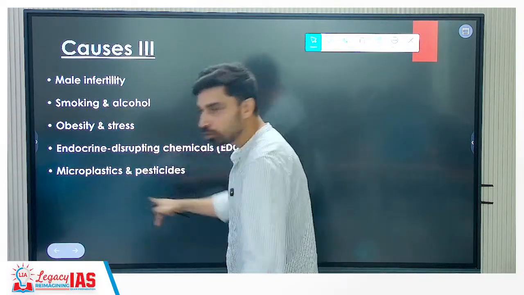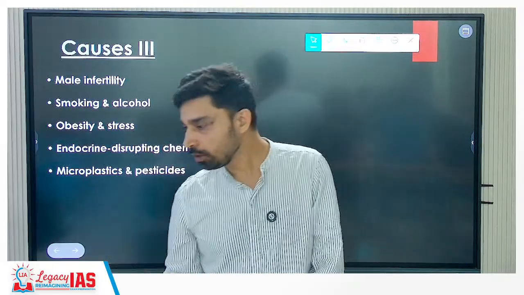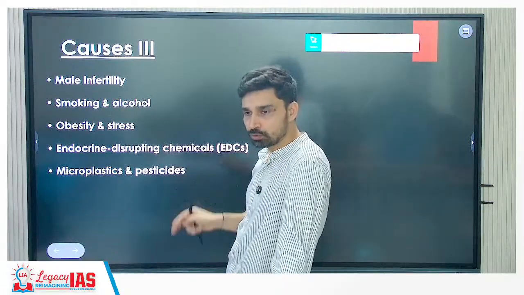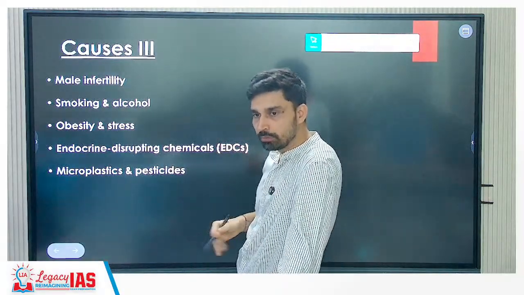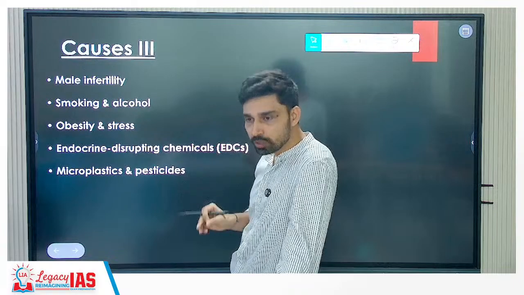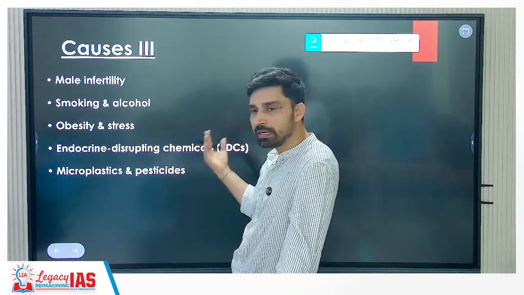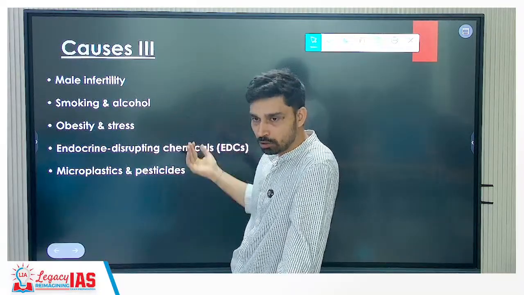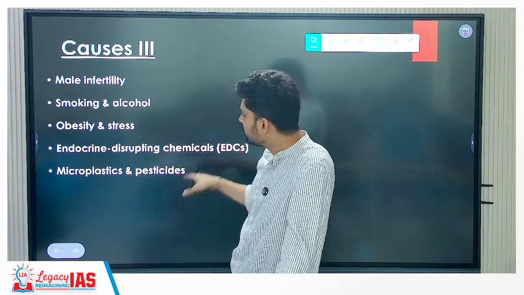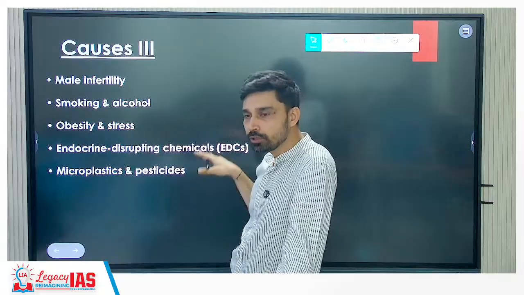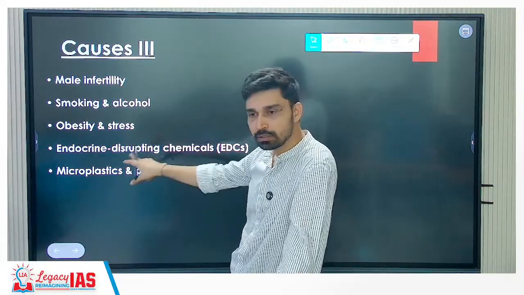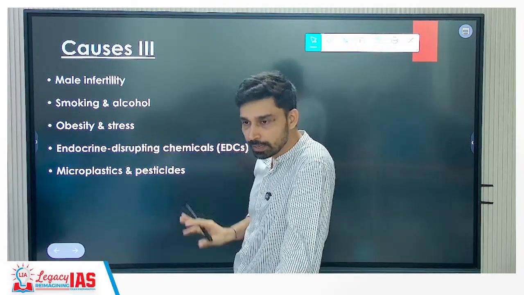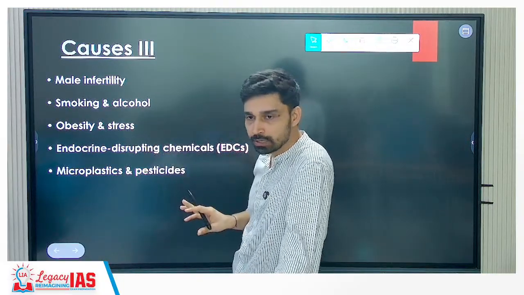Plus the food that we consume today, many of the crops that we grow, they are laced with what? Pesticides. So a large amount of chemicals are being used. Many times the residue remains no matter how well you clean it. That's why you will see news that some countries, especially developed countries like European countries, Japan and all that, have restricted the movement of Indian food into their territory. What is one common reason? Higher residue of pesticides. That has a direct impact on health, more specifically fertility health.